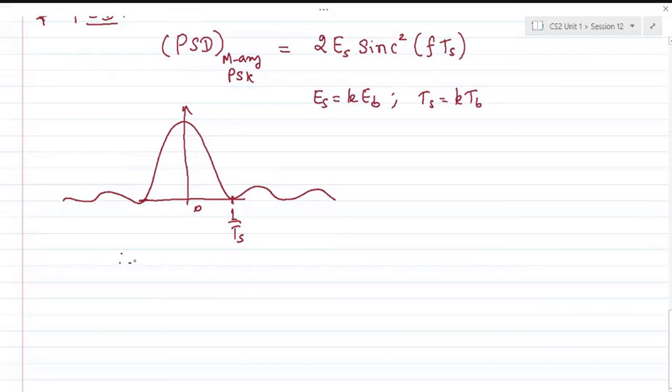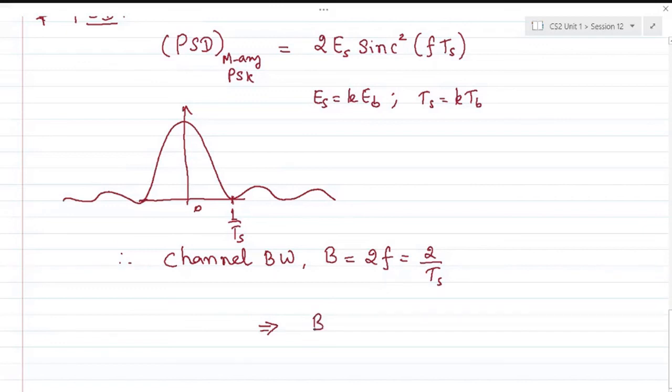Hence the channel bandwidth for M-ary PSK, which I can represent as B, is twice 1 over Ts, and we know that Ts is k times Tb.